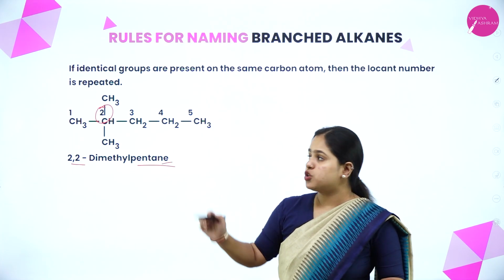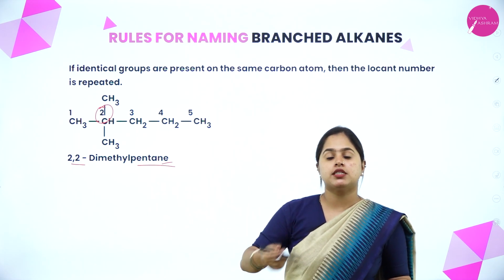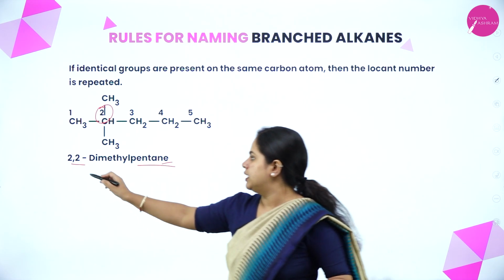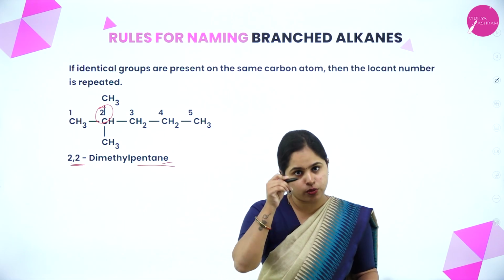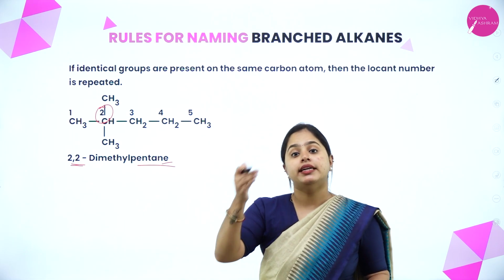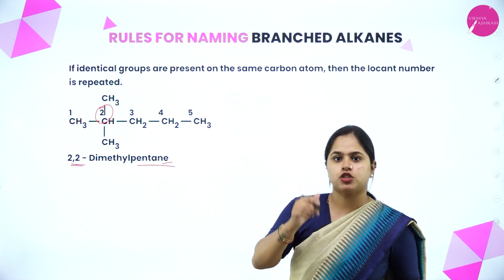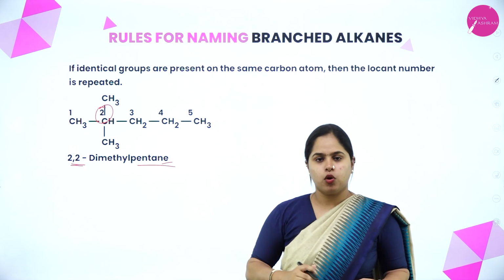So if the same substituents are present on the same carbon atom, that number should be repeated: 2,2-dimethyl. 2 methyls are there, right? So, dimethylpentane. Okay, clear.